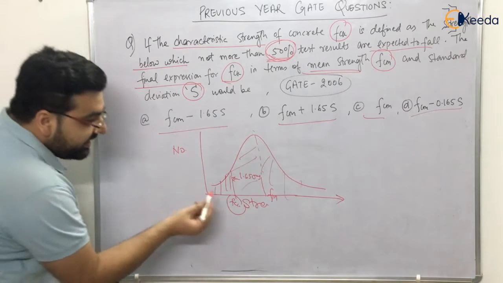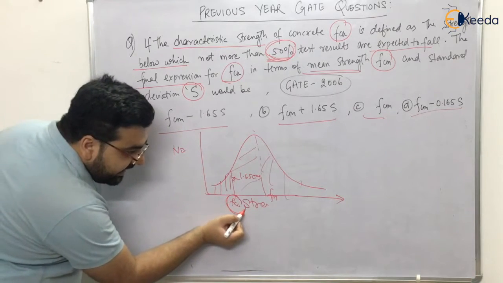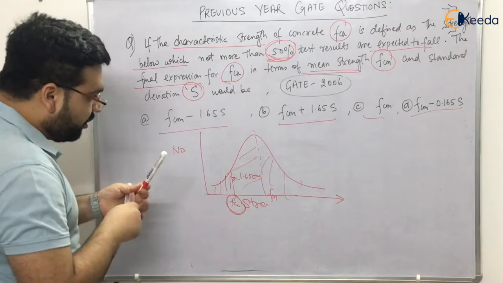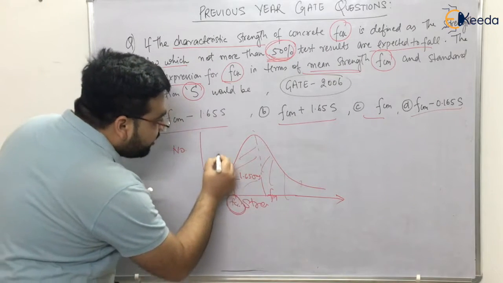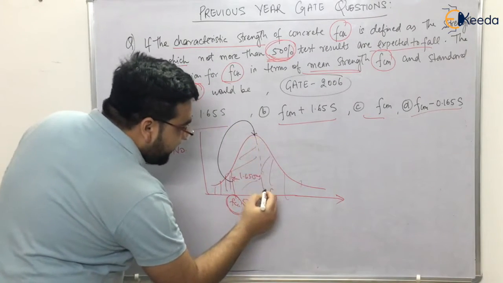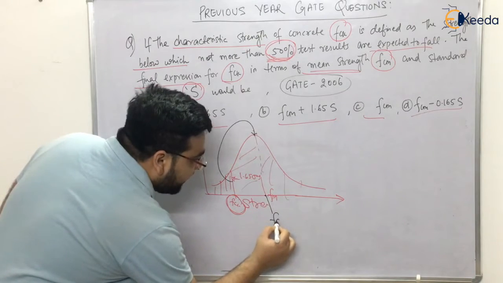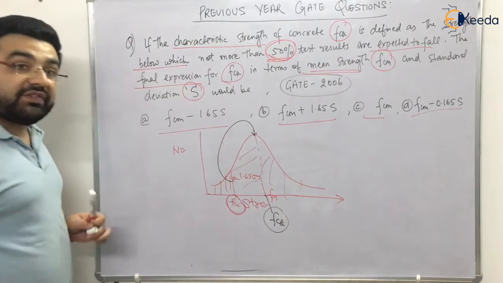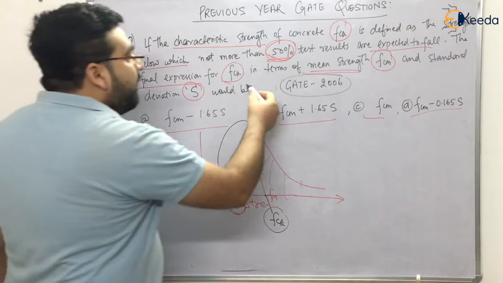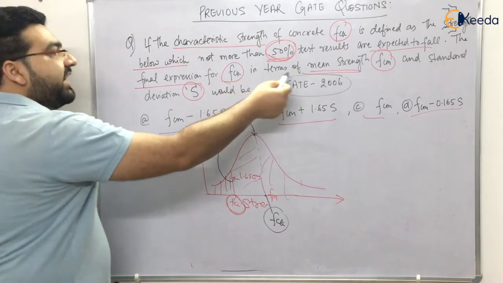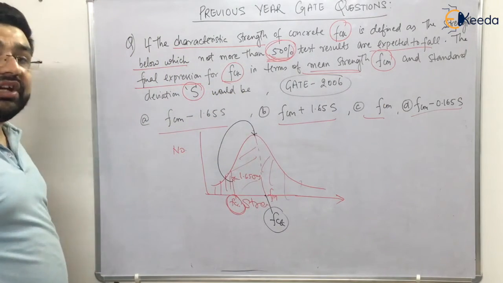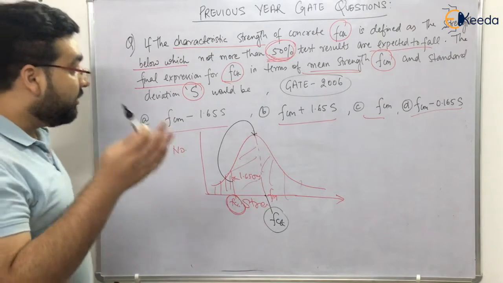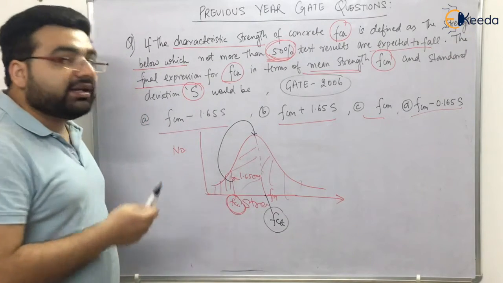It means FCK shifts from this location to the mean location. So this is now your FCK. What is the relation of FCK in terms of mean strength and standard deviation?